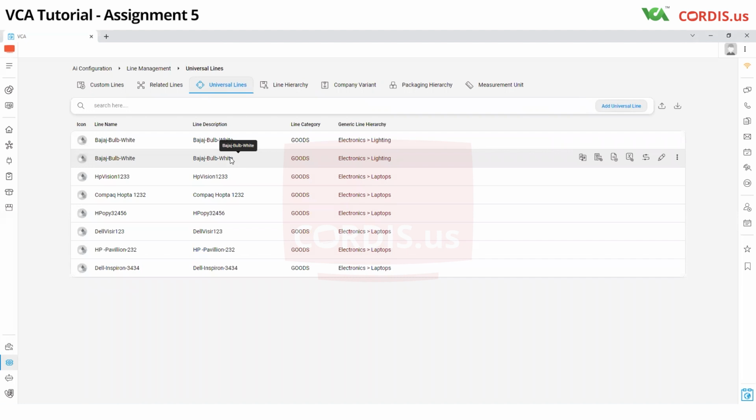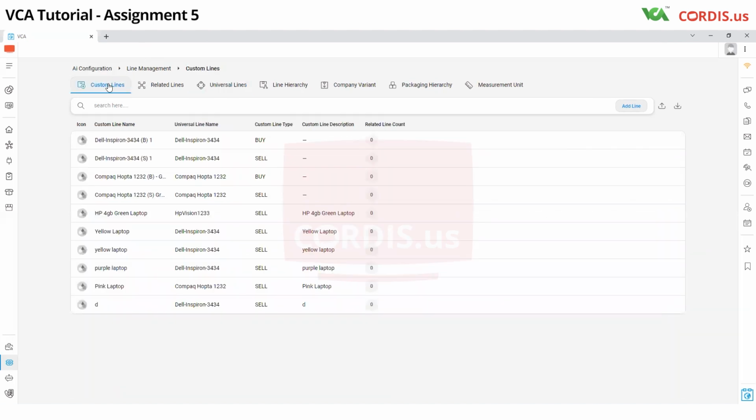Then you can create universal lines for the different activity packages. For example, in this case, your universal lines would be, for example, karate or swimming or advanced swimming course. You can have tennis coaching, cricket coaching, football coaching. These would be your universal lines. And then as custom lines, you will have different packages like different durations, karate for 3 months, karate for 6 weeks. You can be the judge of what you do here.